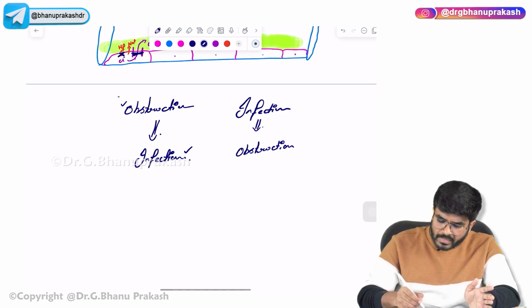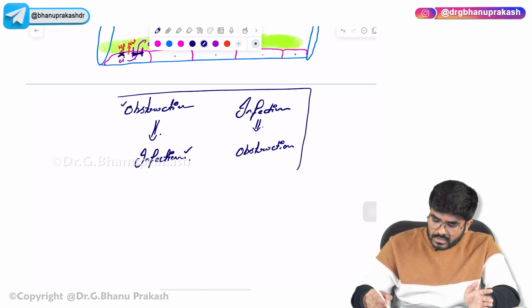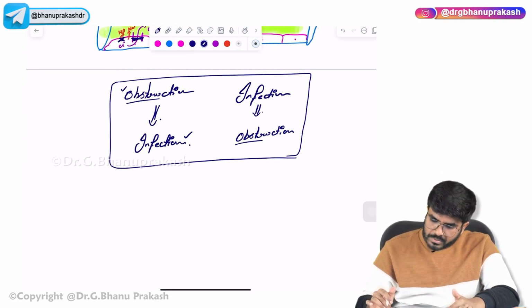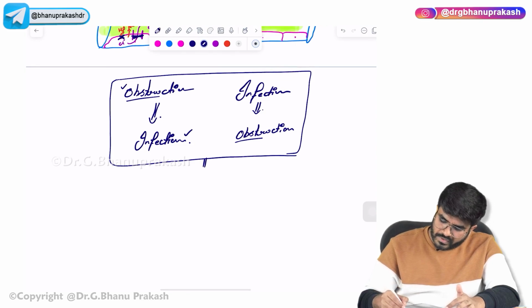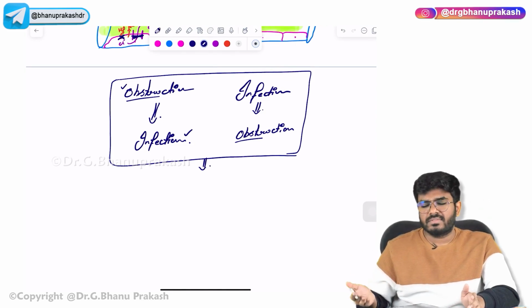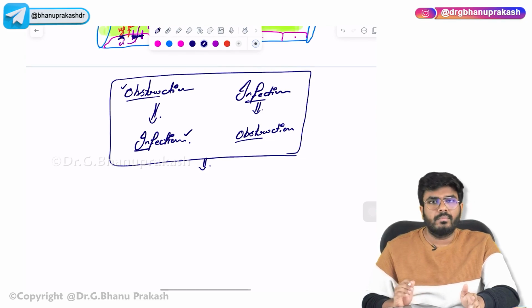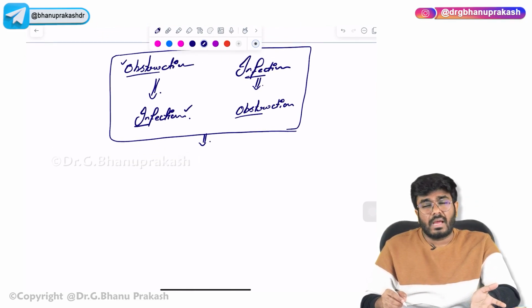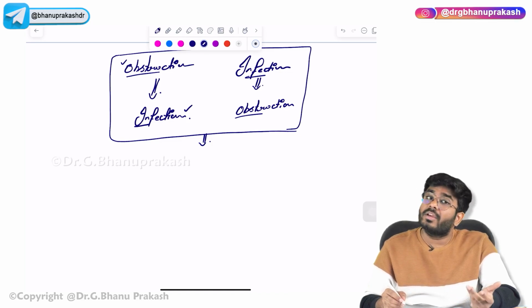At the end of the day, finally there is obstruction. Because of this obstruction and infection, both of them are going to be there. So this will cause inflammation, a severe, chronic inflammation leading to necrosis of the cells.